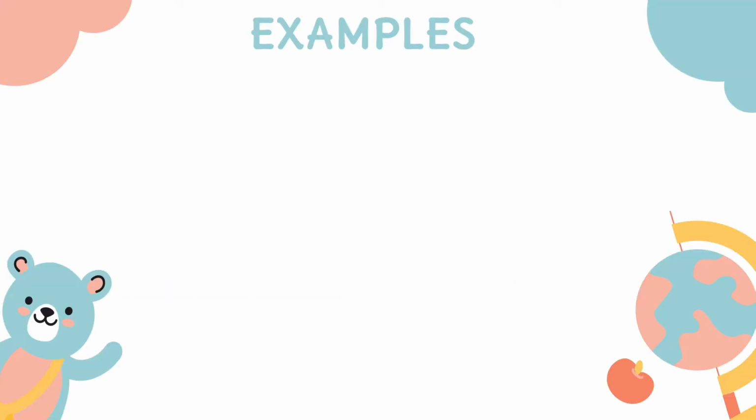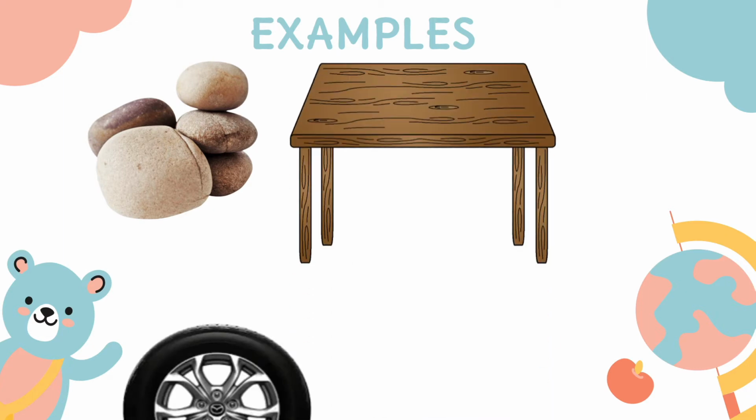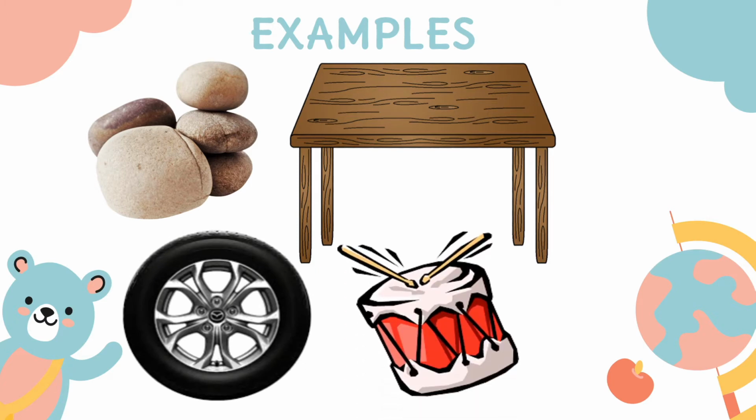Now let us have the examples for solid. First is stones or rocks, table, tire, and even drum. As you can see, they have different colors and different textures, but one thing is the same with these examples. They are all hard. That's why they are considered solid.